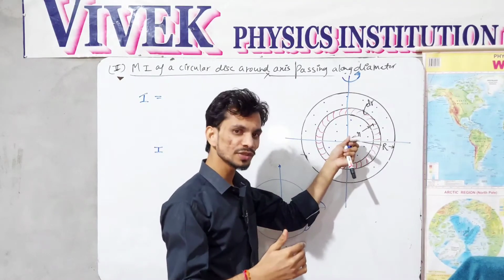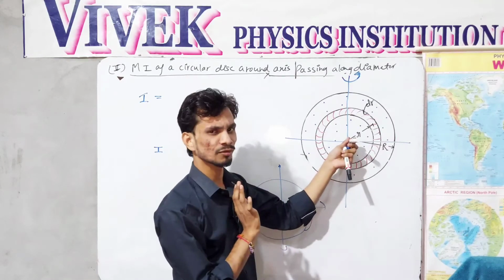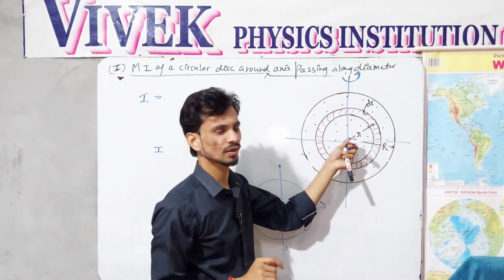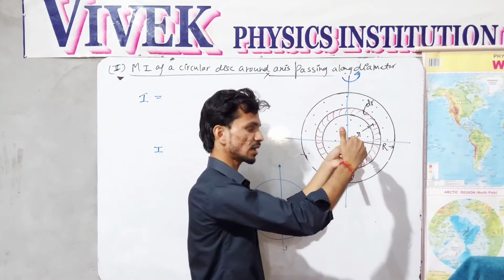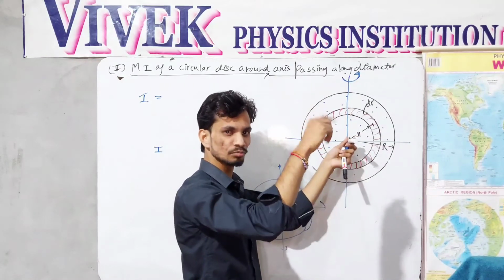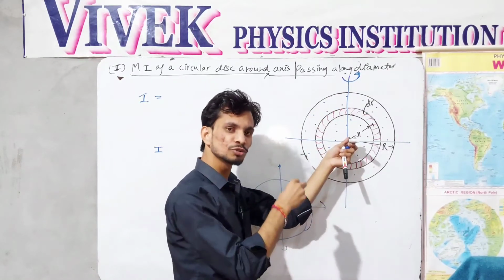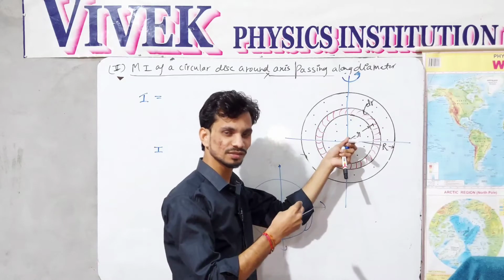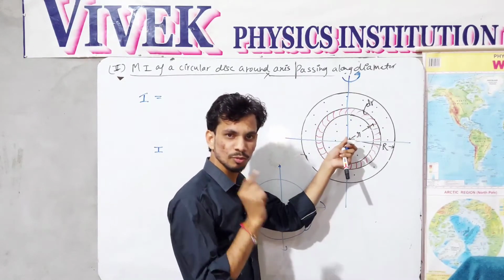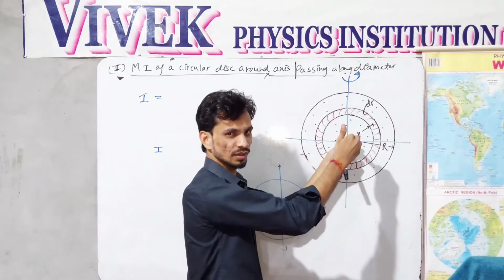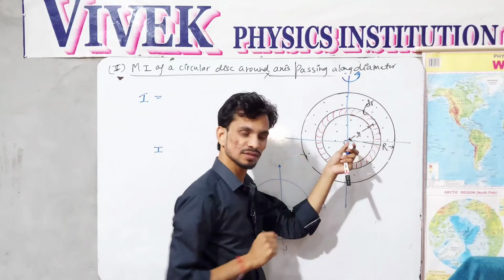The moment of inertia of a lamina type of body, and a disk is an example of a lamina, is the sum of the moment of inertia of the disk around 2 mutually perpendicular axes which also pass through the perpendicular axis. So the moment of inertia around this axis would be the moment of inertia around 2 diameters.